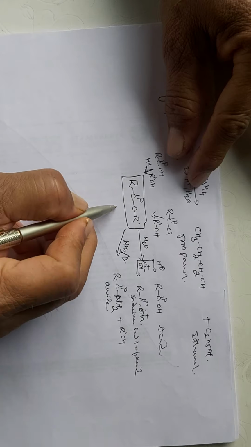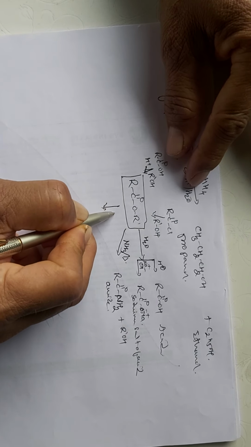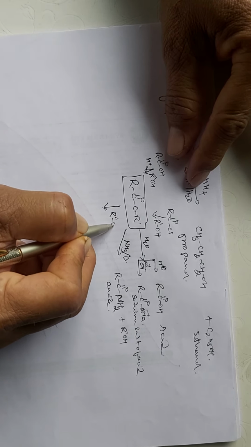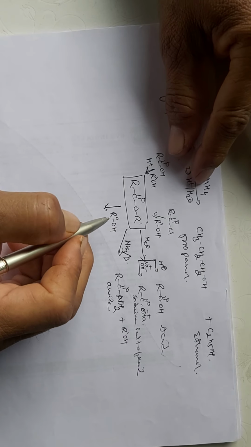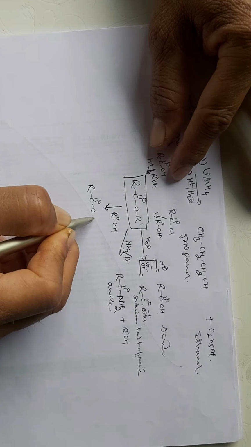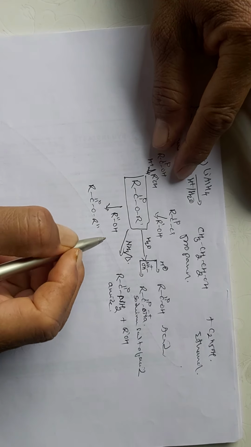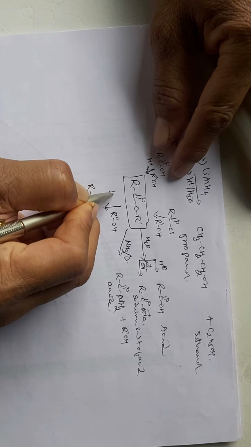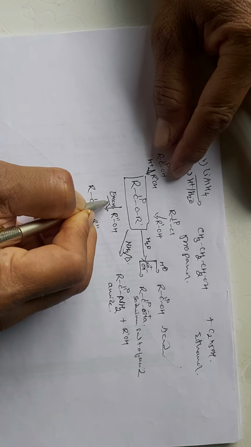Then transesterification, where an alcohol R2-OH is used. Here the condition used is an excess of another alcohol.